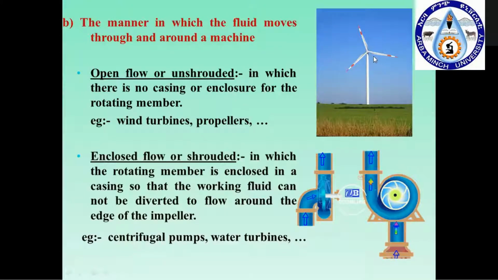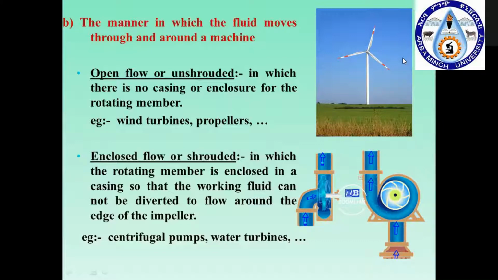Used in applications for producing electrical energy by absorbing the fluid energy. Again, you can see the first one will be called open flow or unstored type. Why is it called open flow? Here you can see the blades or the wind impeller, where you cannot see any casing. The blades are just given in the open atmosphere, so it will be called open flow or unstored type.